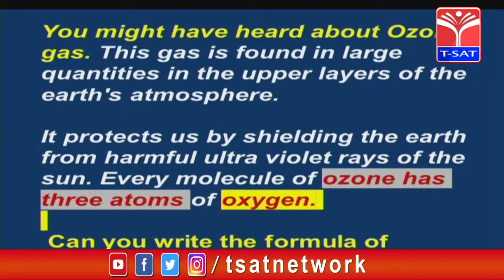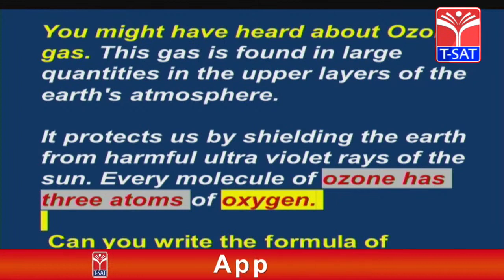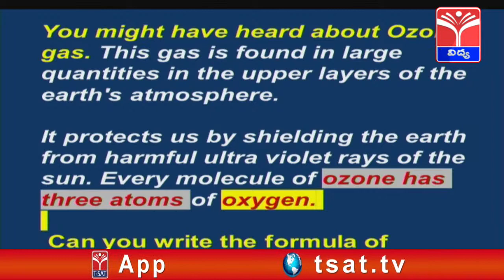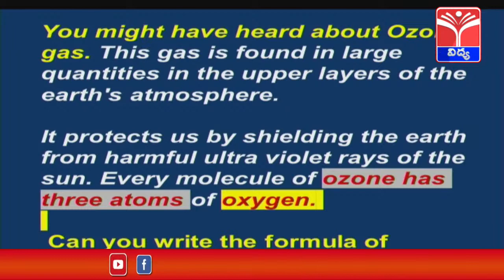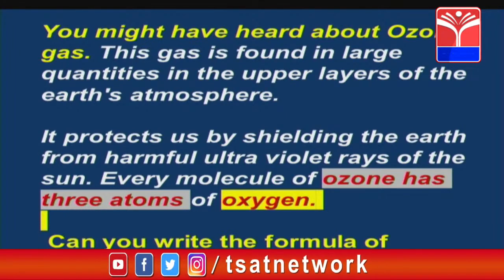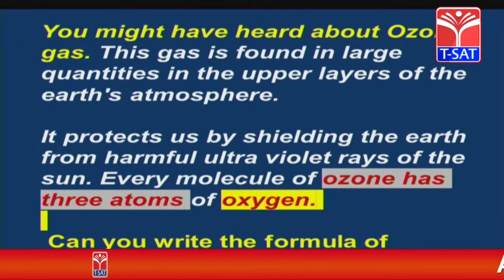You might have heard about ozone gas. This gas is found in large quantities in the upper layers of the Earth's atmosphere. Which upper layer? The stratosphere. Ozone gas is mostly observed in the stratosphere. It protects us by shielding the Earth from the harmful ultraviolet rays of the sun. Every molecule of ozone has 3 atoms of oxygen.